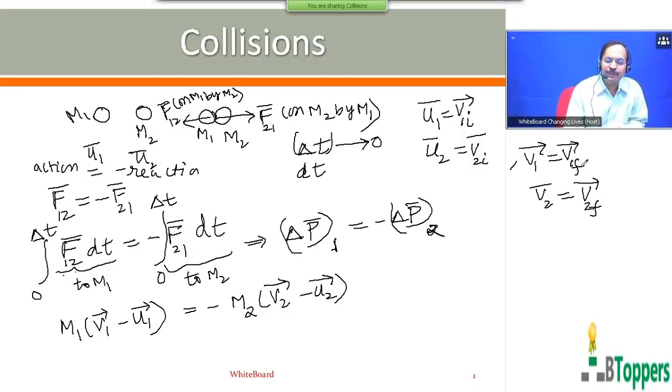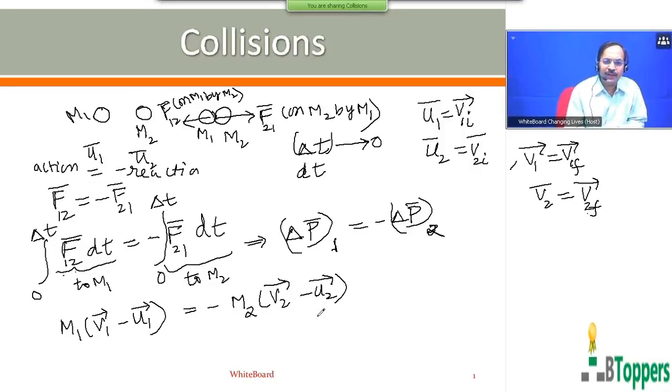V bar subscript 1F represents the final velocity of M1 just after collision, and V bar subscript 2F represents the final velocity of M2 just after collision. But I follow this notation, which is simpler to write for the students. You can follow any one of the notations.